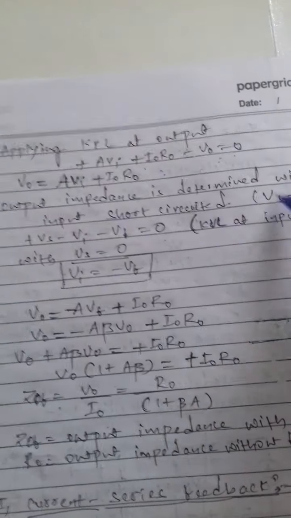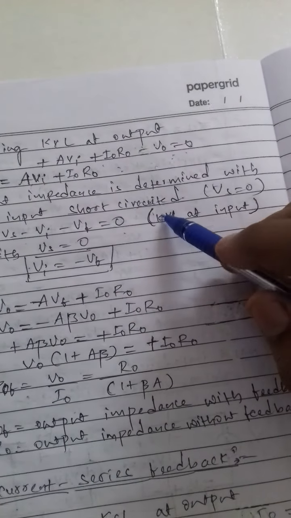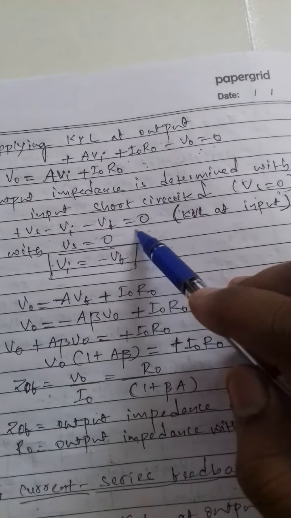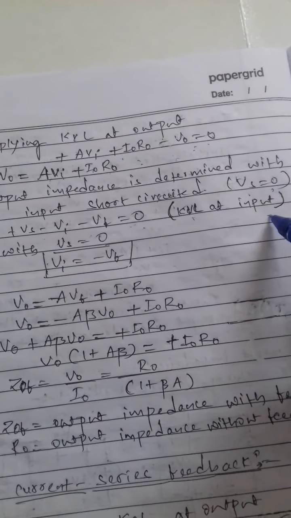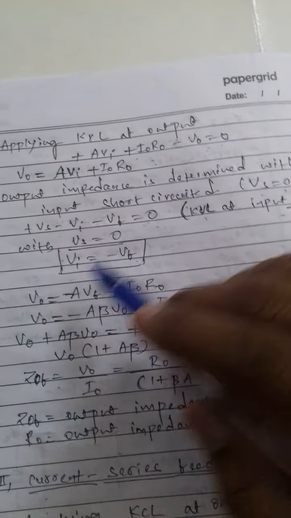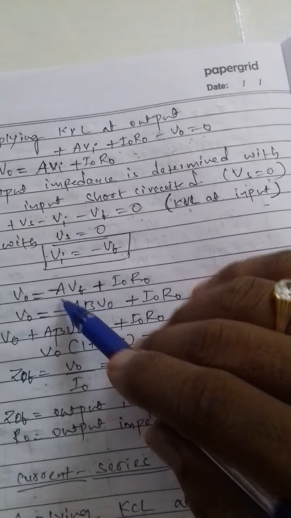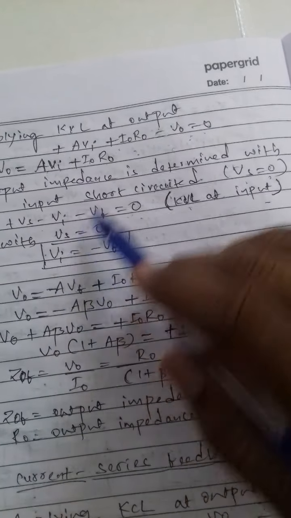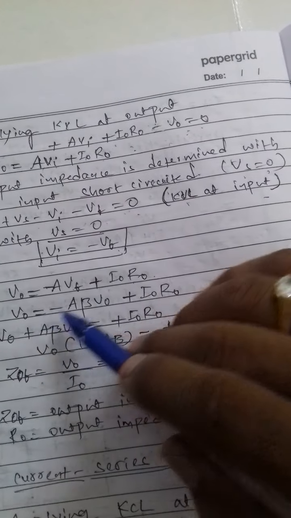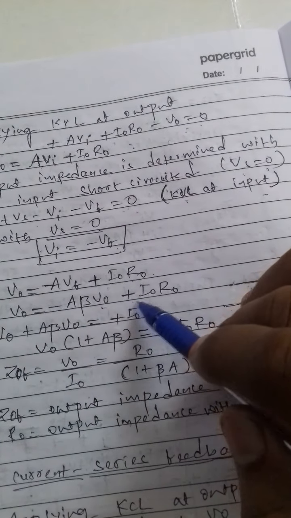Output impedance is determined with the input short circuited, so that Vs is equal to 0. Plus Vs minus Vi minus Vf is equal to 0, KVL at the inputs, so that with Vs equal to 0, Vi is equal to minus Vf, so that the output voltage is equal to minus A Vf plus Io Ro, and Vo is equal to minus A beta Vo plus Io Ro.